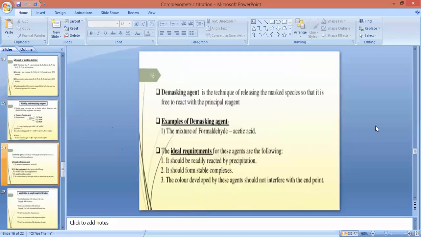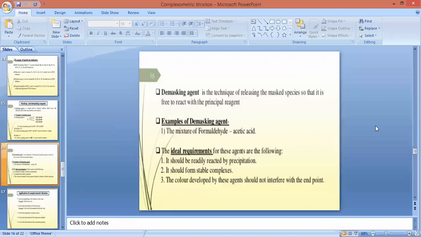Second is the demasking agent. A demasking agent is a technique of releasing the masked species so that it is free to react with the principal reagent. Here the principal reagent will be the complexing agent.